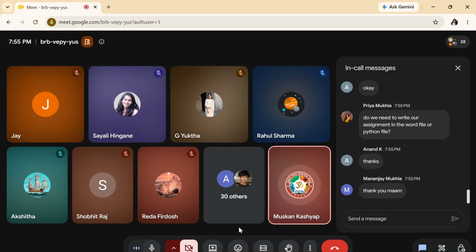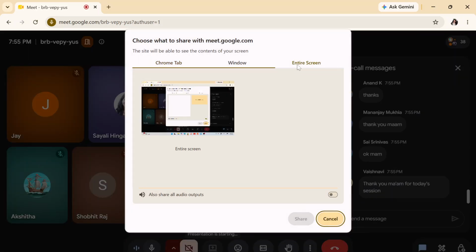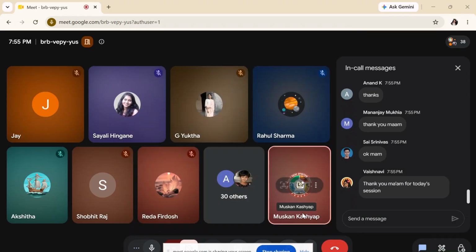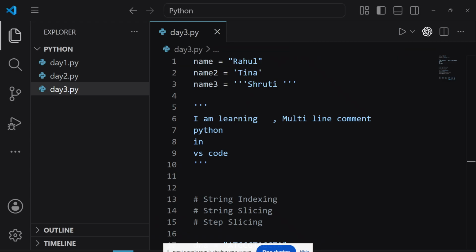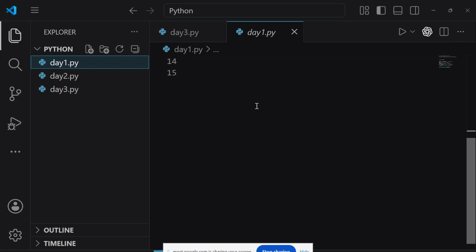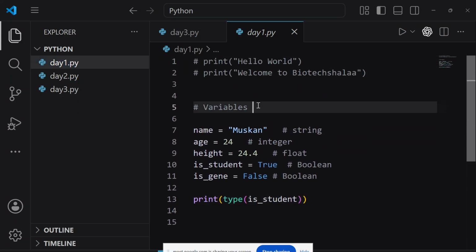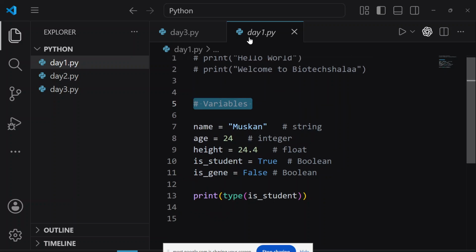No, Priya, you have to write all of your programs in a Python file. For example, let me share my screen again. Here, see, for example, you created your day 1 file, and in this file, you will write all of your answers and you will make comments wherever it is necessary. So the assignment that I provide to you, you have to write all of your answers, all of your programs here in this single file, and you have to submit that file. So there is no need to submit multiple Python files.